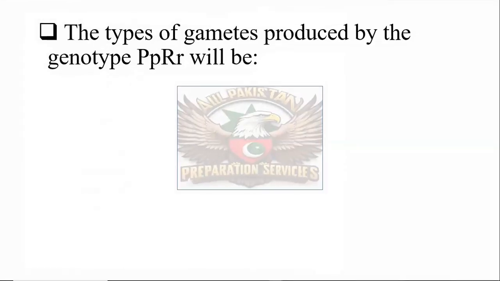The types of gametes produced by the genotype capital P small p, capital R small r will be 8, 6, 4, or 2. And the correct one is 4.